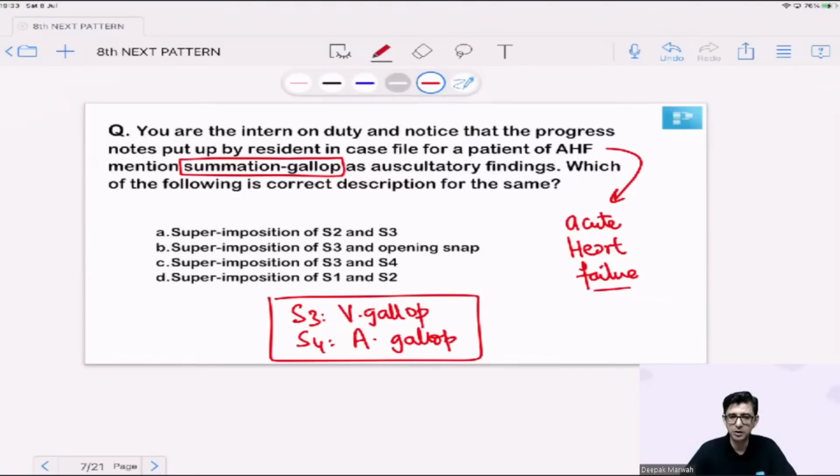Sometimes, if you have not read it, we have deliberately kept this question like this because I want to teach you that you can read umpteen hours and still not be able to figure out something. So you have to use English in this question: summation means that you are adding the two up, that is S3 or S4 जो है वो एक साथ सुनाई दे रहा है. So summation gallop is going to be option number C here. The correct answer for this question is option number C.